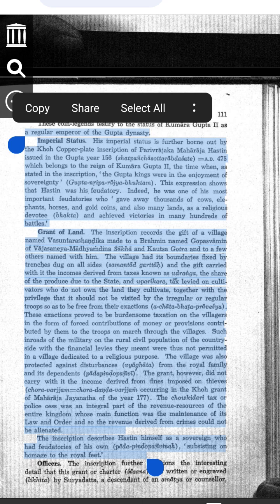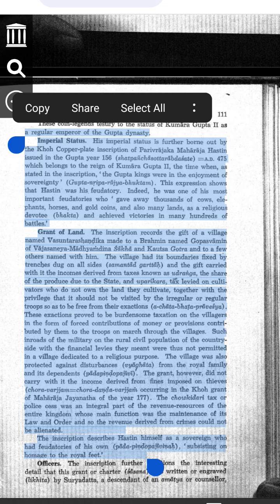He won many battles. What did Hastin do? One, Hastin gave away a village. Hastin donated a village named Vasantara Shandika. He gave it to a Brahmin named Gopasvamin and some others. The Brahmins belonged to a special religious group, Vajrasaneya Madhyamdina branch, Kautsa Gotra. The land boundaries were marked with trenches, small ditches dug in the ground.